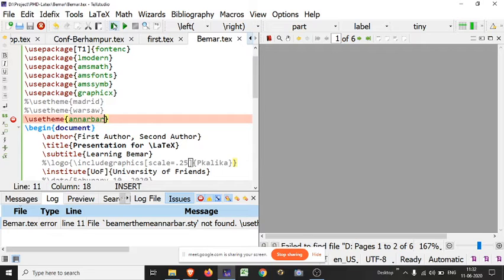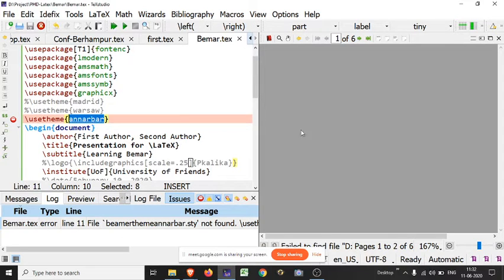Since it is case sensitive, there may be an error. Look here, there is an error: Beamer theme unarbar.sty not found. It means either I have used a wrong command, or this file, this class, is not here. If you have used the command correctly, then for updating your MiKTeX or your LaTeX, just run this program in the presence of an internet connection.